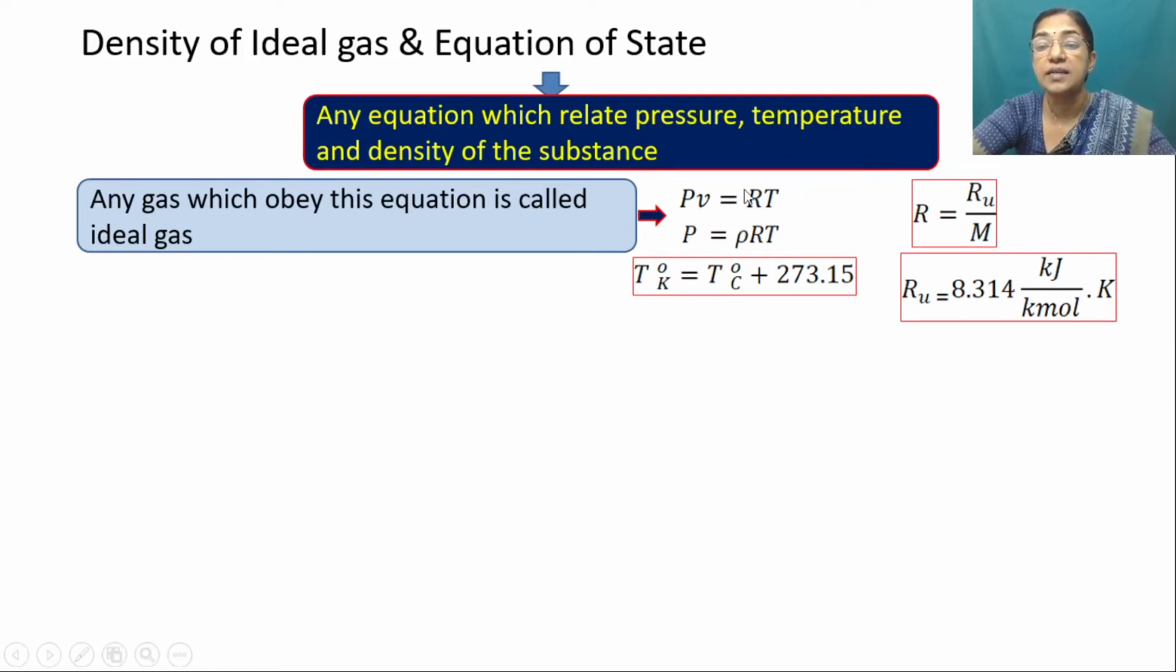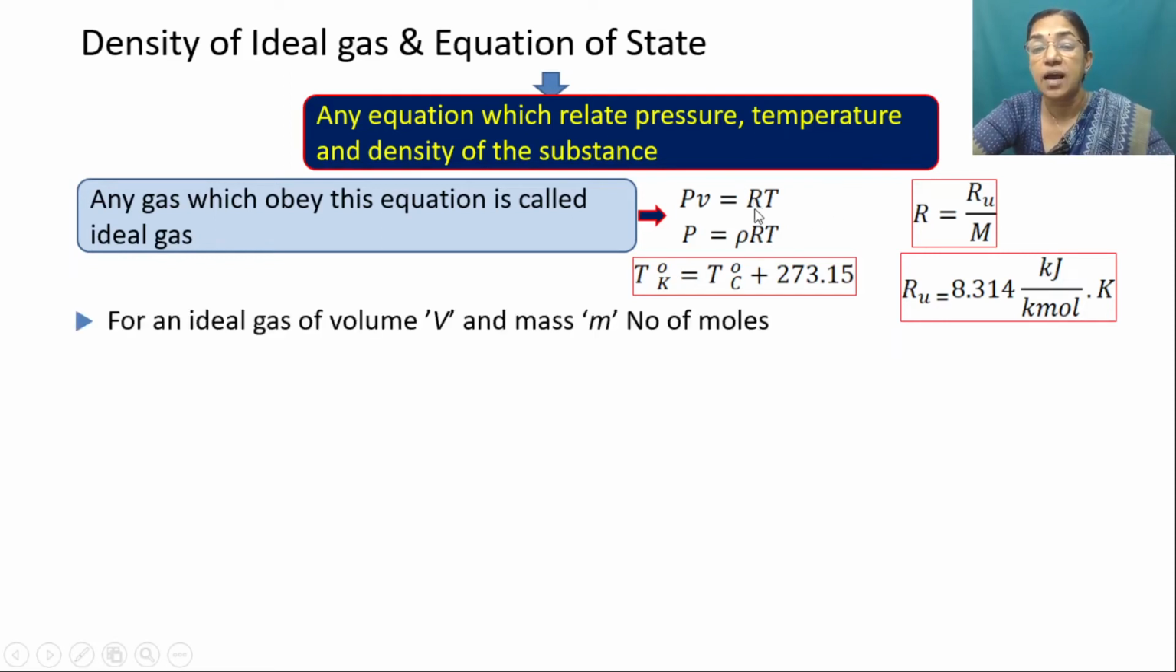As far as R is concerned, R is a gas constant and it is different for different gases. So this R can be calculated as RU by M, where RU is the universal gas constant and M is molar mass or molecular weight. For an ideal gas of constant volume V and mass M, number of moles is calculated by m by M, that is number of moles N equal to m by M. Now in this case, specific volume we can calculate as V by m.